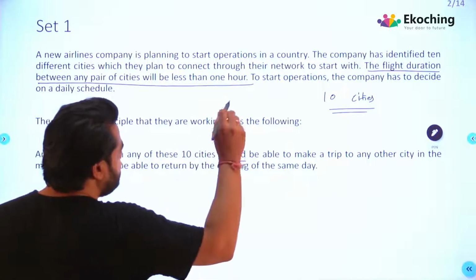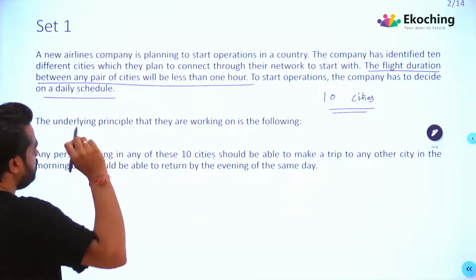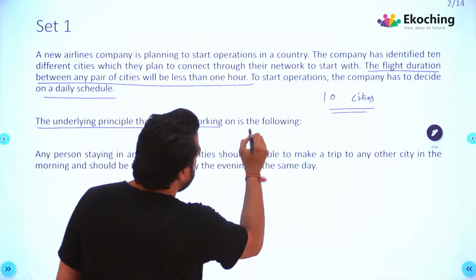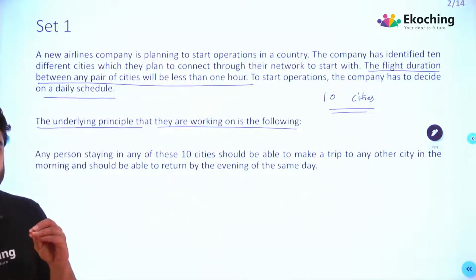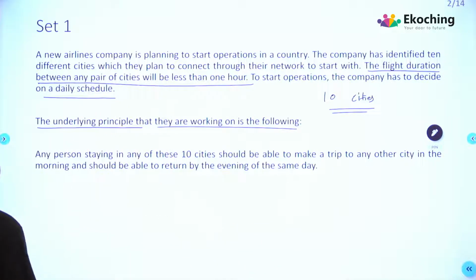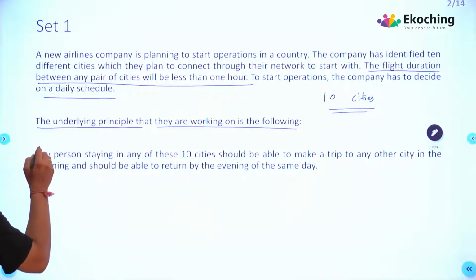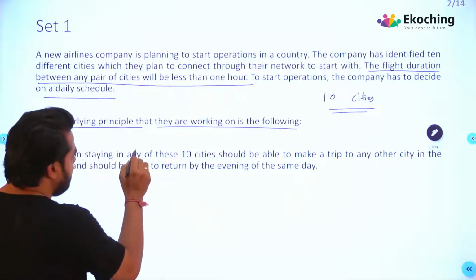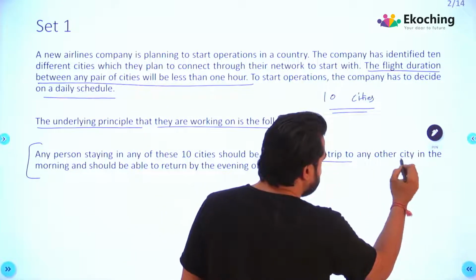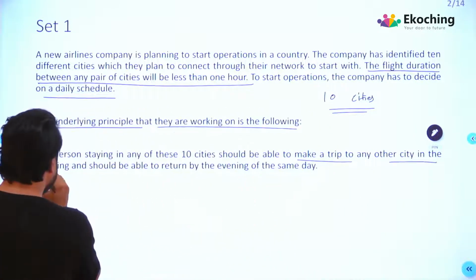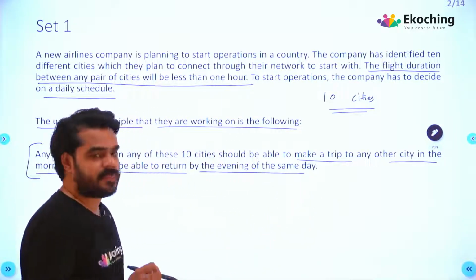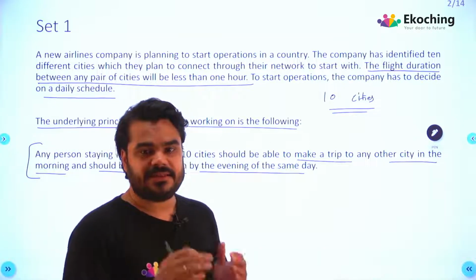To start operations, the company has to decide on a daily schedule. Okay. The underlying principle that they are working on is the following. See, the underlying principle, you will remember from the questions, has been mentioned many times, right? So read what the underlying principle is. Any person staying in any of these 10 cities should be able to make a trip to any other city in the morning and should be able to return by the evening of the same day. Okay, should be able to return by the evening. This is the underlying principle.